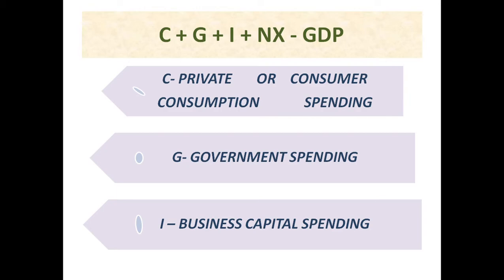Now I stands for business capital spending. What is business capital spending? Capital expenditure refers to funds that are used by a company for the purchase, improvement or maintenance of long-term assets to improve the efficiency or capacity of the company. Long-term assets are usually physical, fixed and non-consumable assets such as property, equipment or infrastructure, and that have a useful life of more than one accounting period.